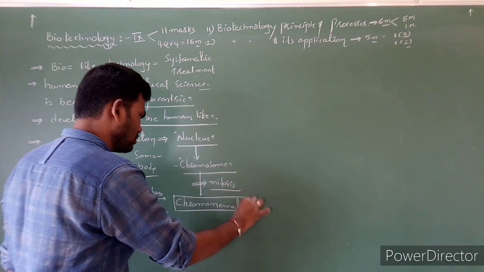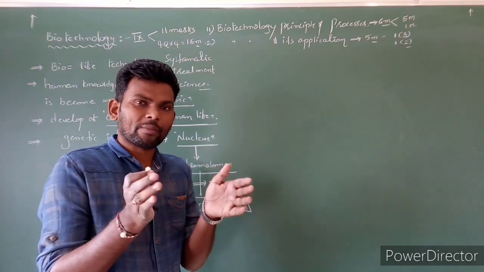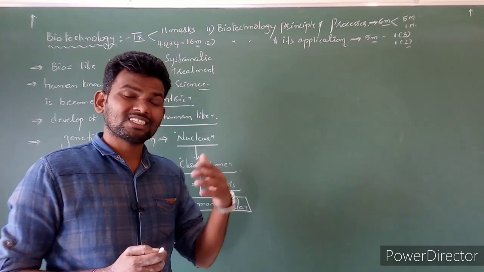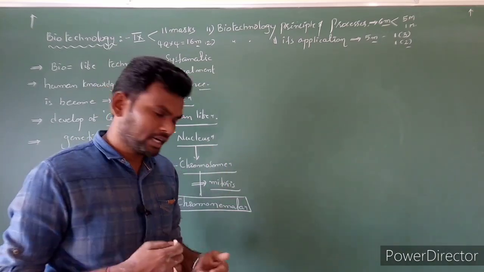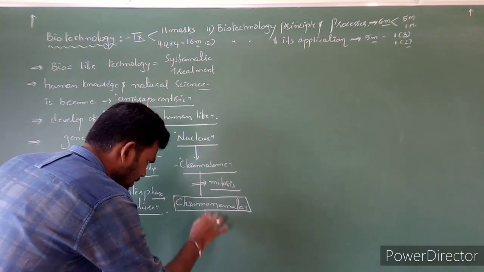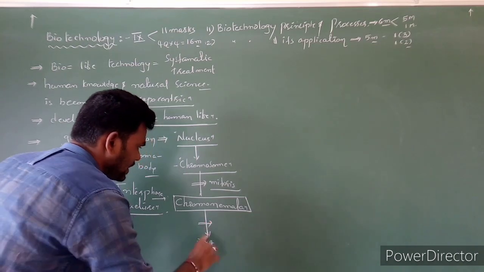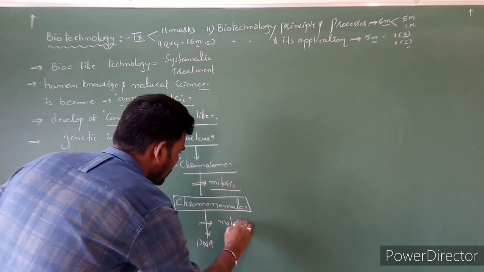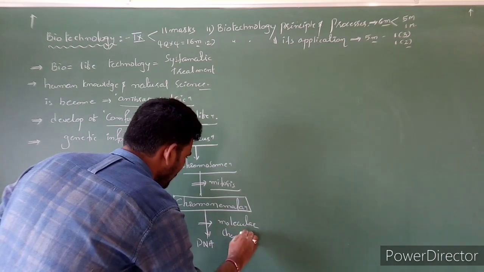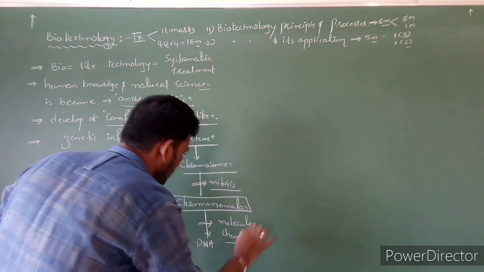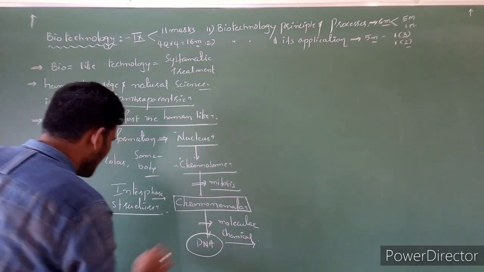That is nothing but chromonemata. If you study chromonemata at a molecular or chemical level, it is nothing but DNA. And you already know what DNA is.